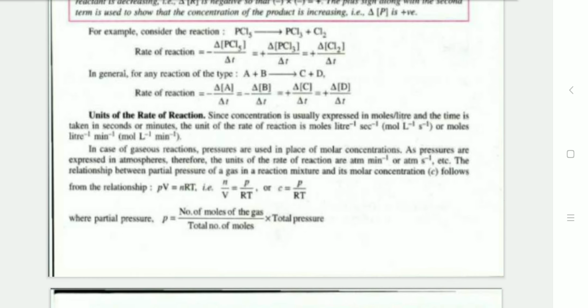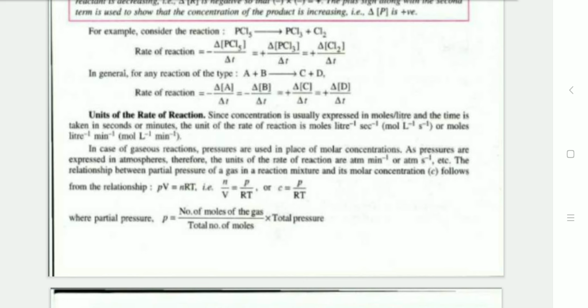Or mole liter inverse minute inverse. In case of gases, partial pressures are used in place of molar concentration, as pressure is expressed in the unit atmosphere. Therefore, the unit of the rate of reaction is atmosphere per minute, or atmosphere per second.